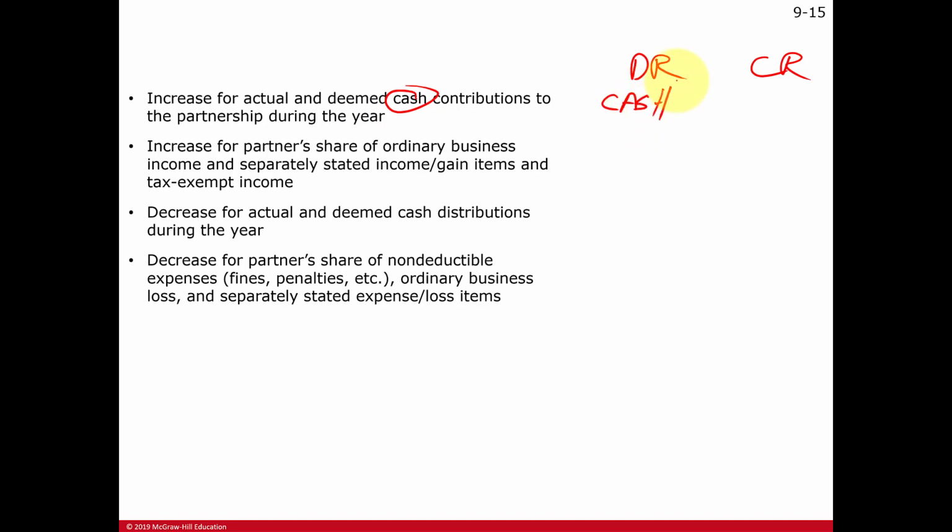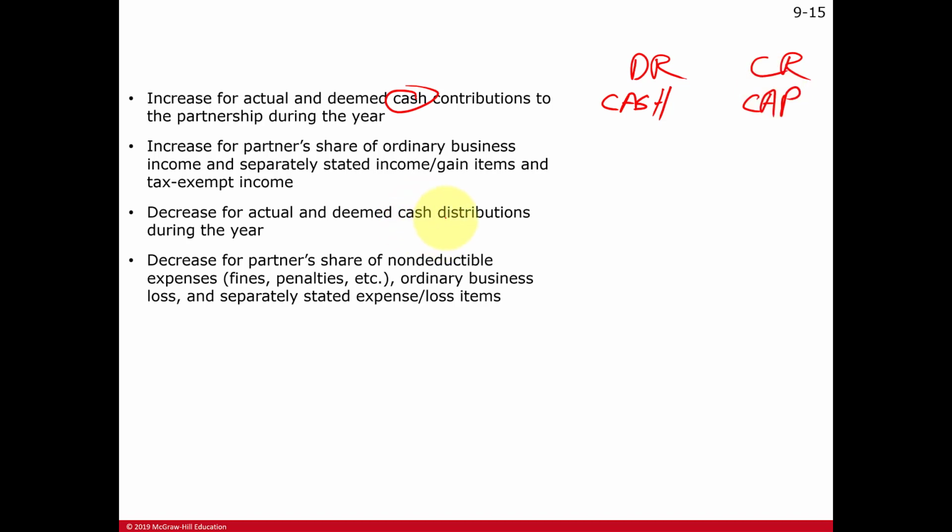What are you crediting? This is not revenue, right? You're not borrowing money. It's a contribution by a partner. So that partner's capital account has to be increased. This is an equity account. Equity is increased with credits.